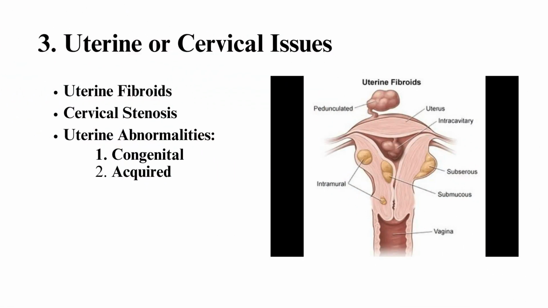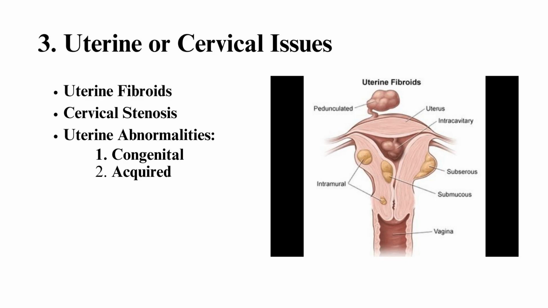Third, uterine or cervical issues. The uterus is where a fertilized egg implants and grows. Conditions that affect the uterus or cervix can make it difficult to conceive or maintain a pregnancy. Uterine fibroids. Non-cancerous growths in the wall of the uterus can interfere with implantation or obstruct the fallopian tubes. Large fibroids can distort the uterine cavity, making it difficult for the embryo to implant properly. Symptoms: heavy or painful periods, pelvic pressure or back pain.